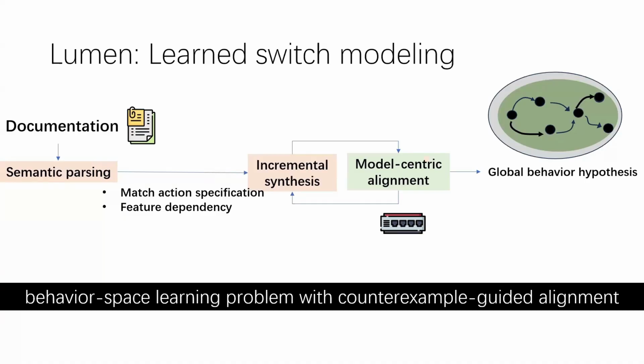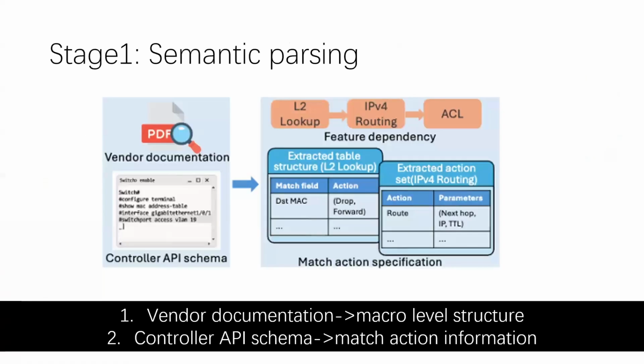Once the broad model is available, operational traces can expose behavior missed by model-generated tests. Lumen uses those traces to localize the remaining discrepancy and apply a bounded repair. The result is a model shaped by documentation, but repeatedly checked against hardware. I will describe the stages in more detail, beginning with semantic parsing.